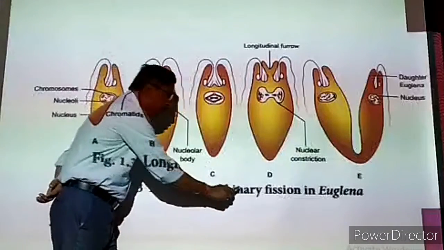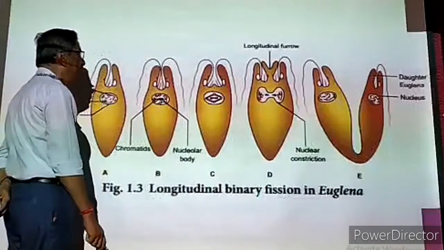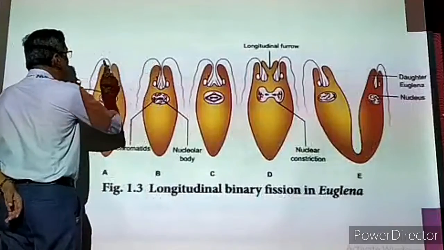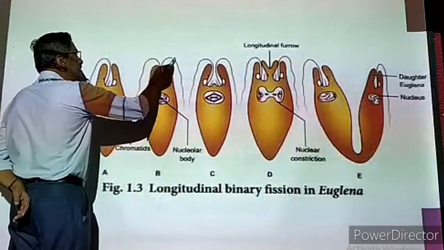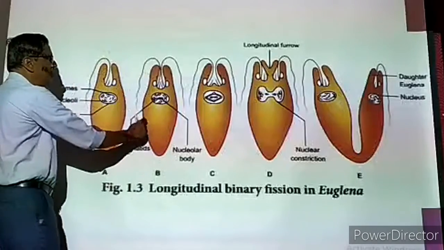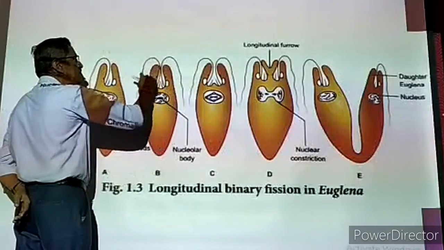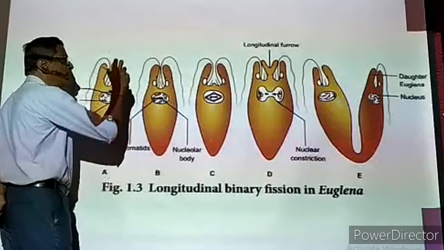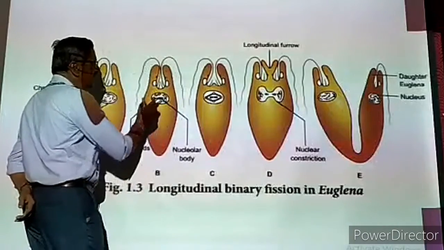Here also it is going to divide into two cells. That is called binary fission. First, the one flagellum that is present is divided longitudinally into two flagella. Now see this diagram, one Euglena, but it is having two flagella. So flagellar division takes place.